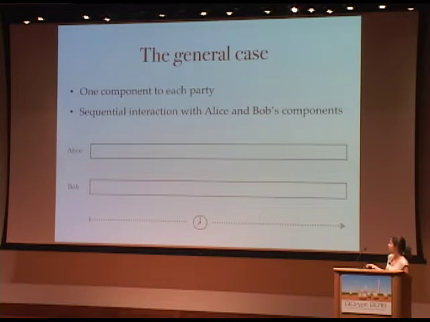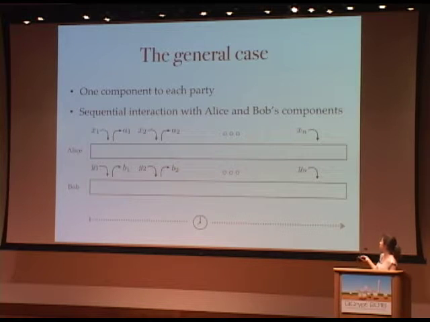So what do I mean by this? I mean they can play the games sequentially. They first play the first game, with inputs x1 and y1. They get the outputs a1, b1, and only then they go to the second game, x2, y2, and get a2, b2, and so on until they get to the last round of the protocol, where they input xn, yn, and get the outputs an, bn. So this is a sequential interaction with Alice and Bob's components. On Eve's side, we don't know what's going on. Everything can happen. It's a general quantum adversary.